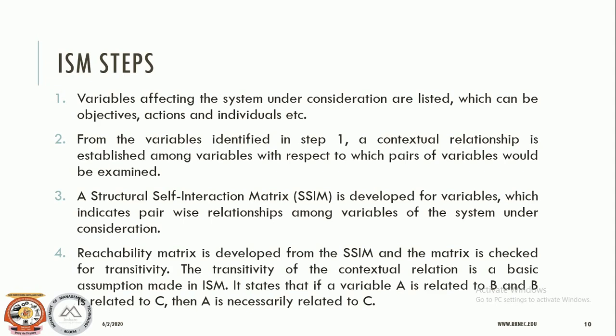Like mother and father's education: does that help to find the intelligence quotient of a ward? If you find that there is a contextual relationship among these two variables, then we need to identify how we are going to put it.